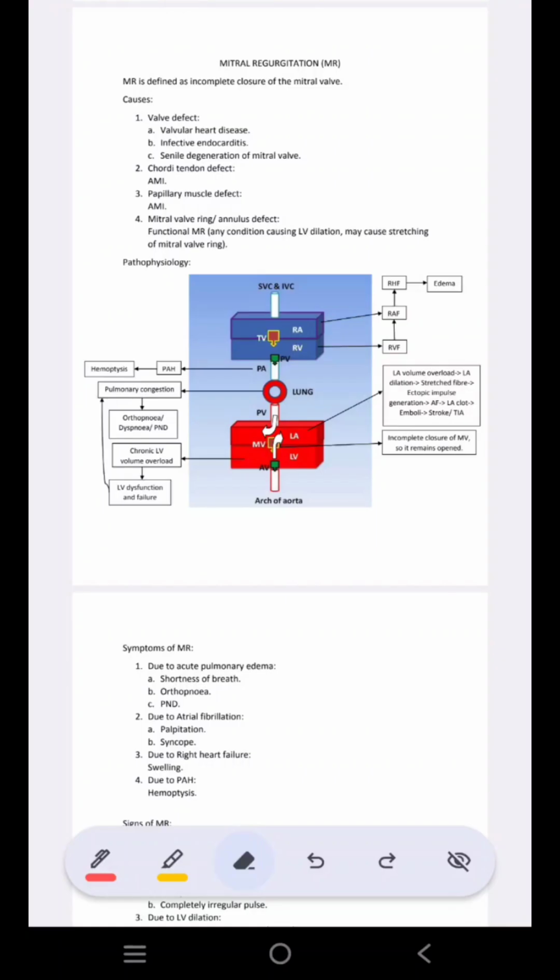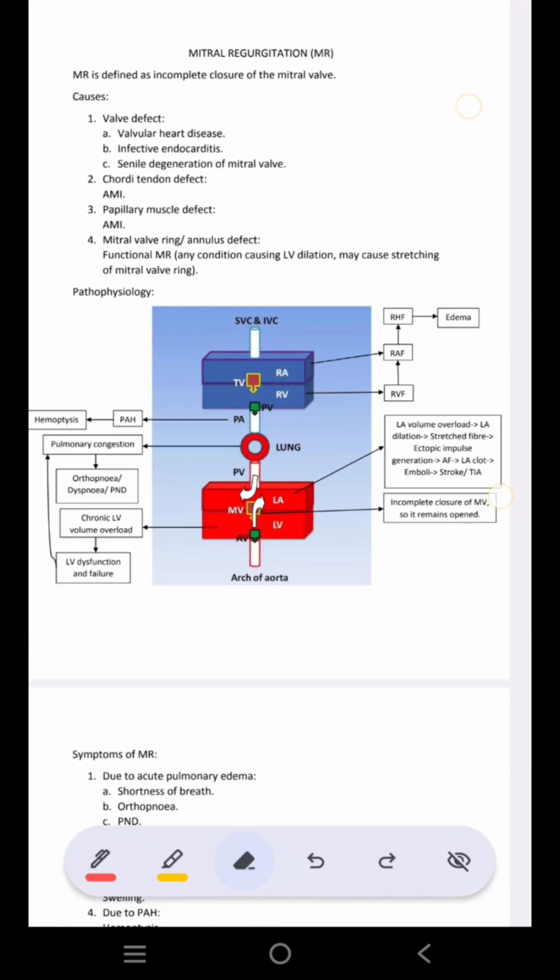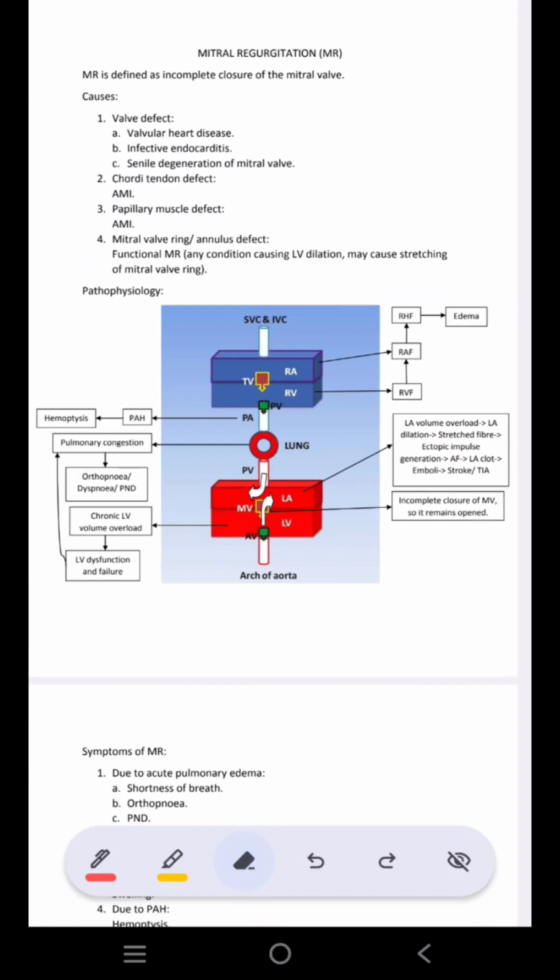This is part 3 of valvular heart disease, in which we will be discussing mitral regurgitation or mitral incompetence. So, what does mitral regurgitation mean? इसका मतलब क्या होता है? When there is incomplete closure of the mitral valve, we call it mitral regurgitation. और stenosis कब होता है? When there is incomplete opening of the valves, then we say it to be stenosis.